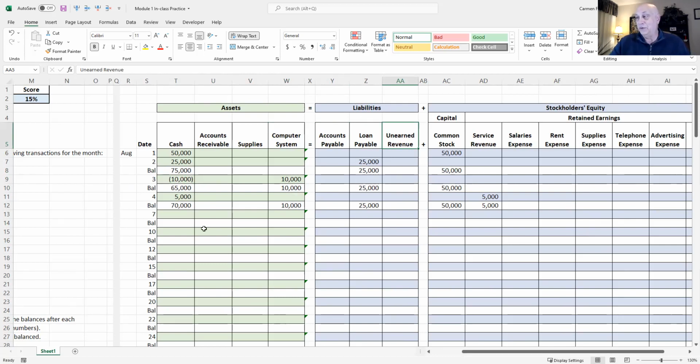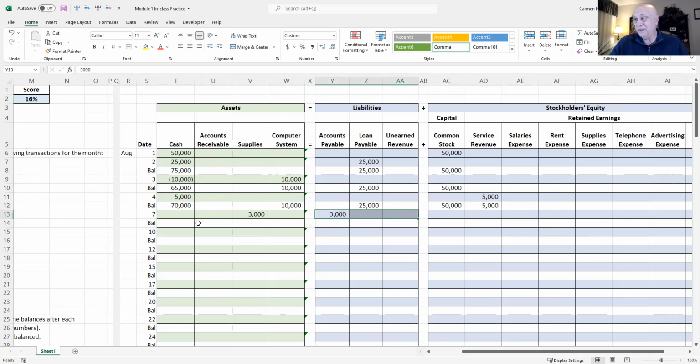Okay, so supplies, $3,000. The assets are increasing by $3,000. How do we pay for them? Do we pay cash, or are we going to pay later? We bought them on account. So we have an account here called accounts payable for all those invoices we'll have to pay eventually. It's just a regular payable for being in business, as opposed to a loan that you get from a bank. And we'll talk about unearned revenue in a bit. But anyway, we have increases on our left, increases on our right.